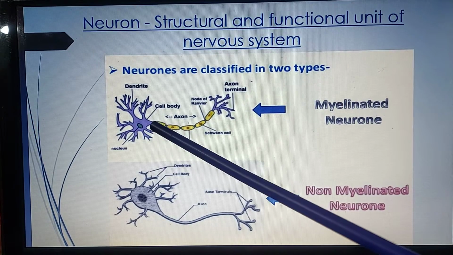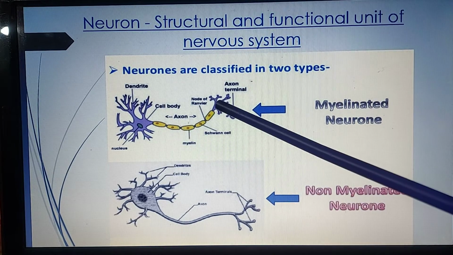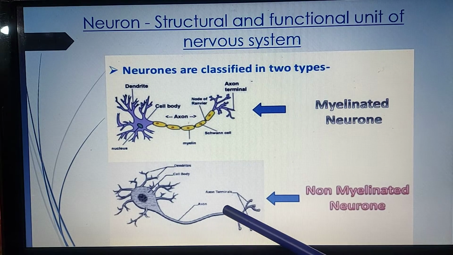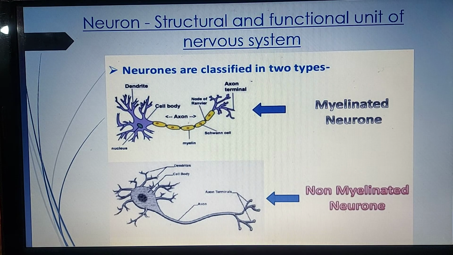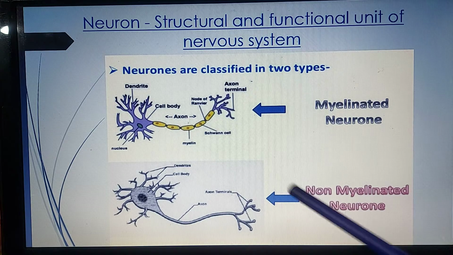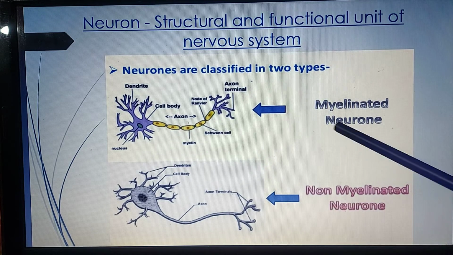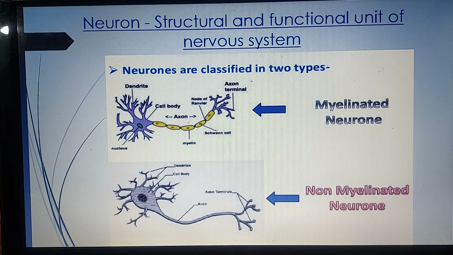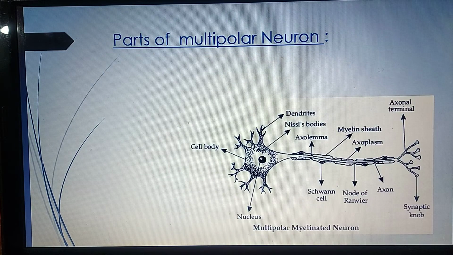Now here the axon of a neuron is covered by a sheath called as myelin sheath. Here the axon is not covered by the myelin sheath. So the upper one, which has myelin sheath, is called as a myelinated neuron. The lower one, which doesn't have a myelin sheath, is called as a non-myelinated neuron.